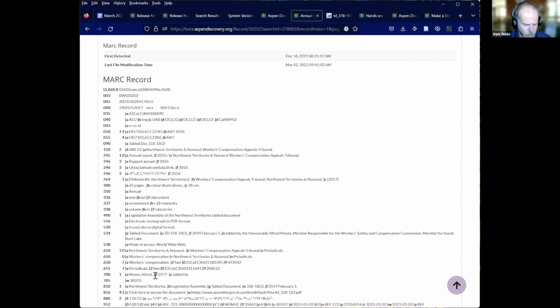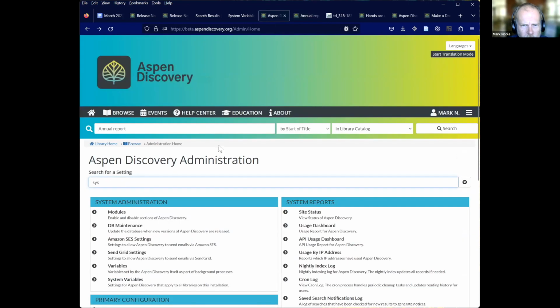Some of this functionality was available a couple of releases ago. We've released the ability to show 856 links as access online buttons. That option has been removed in favor of a new option that does the actual indexing. So it's just a little more powerful. We can search, we can facet on it. It shows up in the index a little bit better. So that new one, we're going to show off.